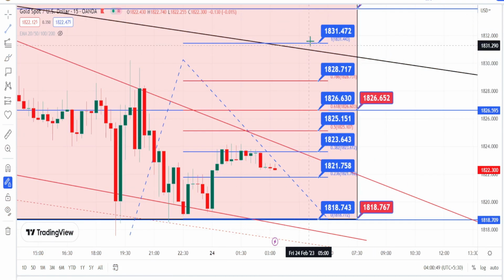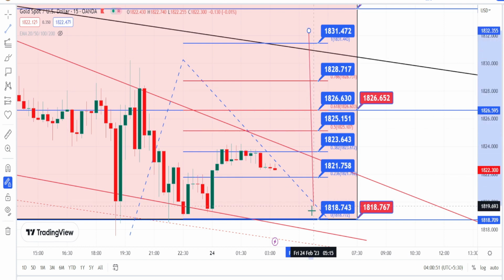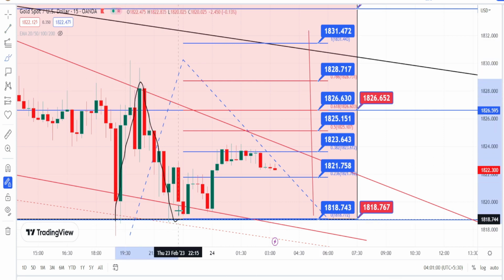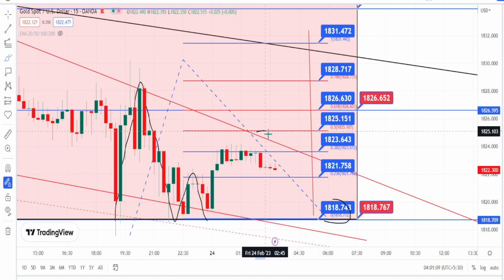In 15 minutes time frame, the values within these blue color boxes are the resistance and support levels for current price action. We can see a little bit of consolidation to take place within this support level of 1818 and the resistance line from the hourly time frame.